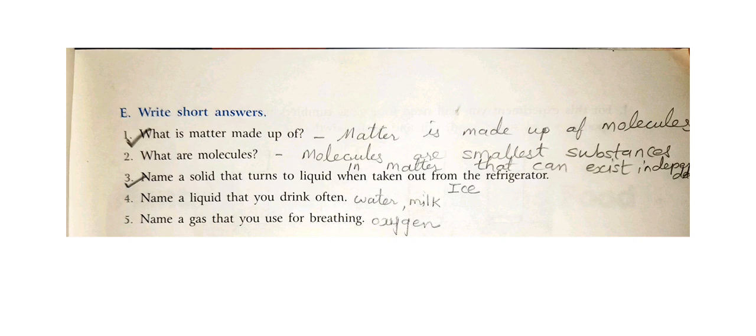The same line is given on page number 41, last line. Molecules are the smallest substances, next page, in matter that can exist independently. That is your second answer.